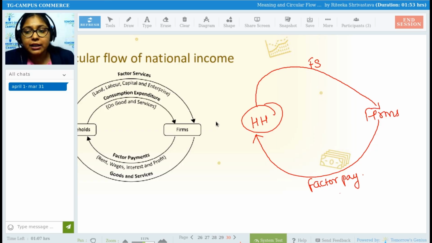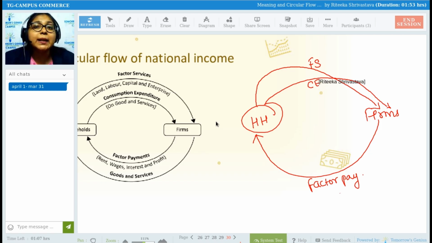Second, now household, when it receives this factor payment, is again going to consume the goods and services which are provided by the firms, which is called consumption expenditure. Expenditure means the expense which the individual is making, the money which the individual is spending.